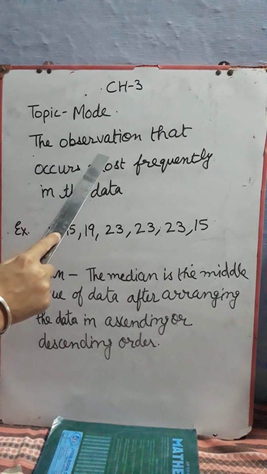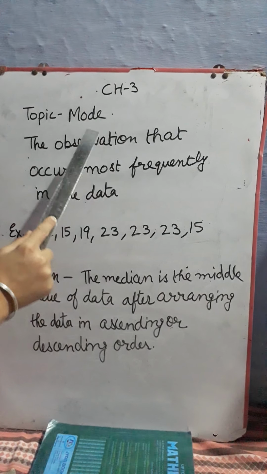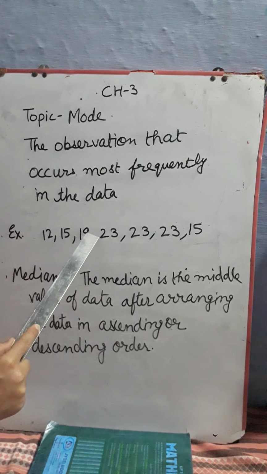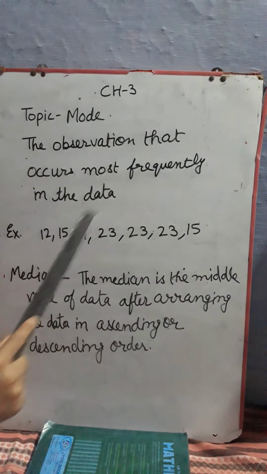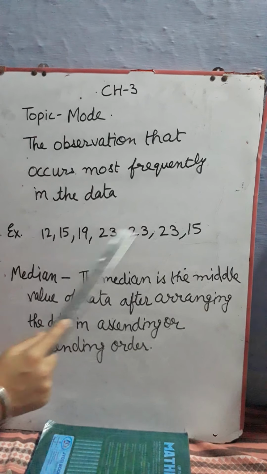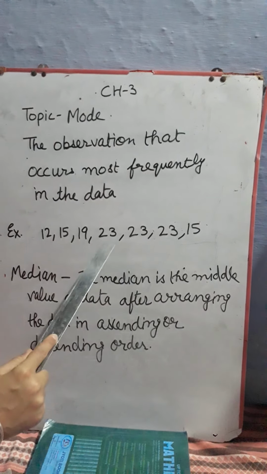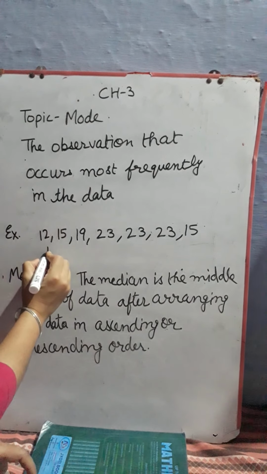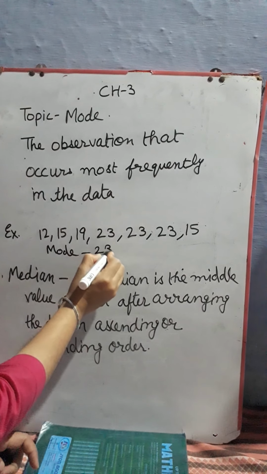The observation that occurs most frequently in the data is mode. For example, we have 12, 15, 19, 23, 23, 23 and 15. It's a data. In it, 15 repeats 2 times and 23 repeats 3 times. 23 occurs most of the time, so mode is 23.